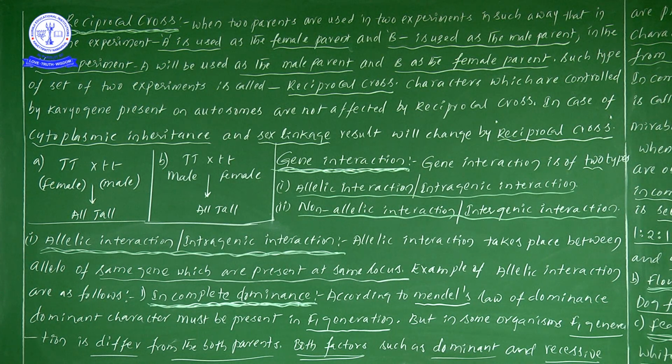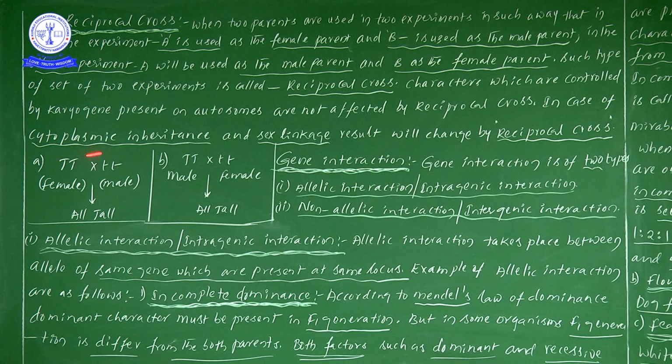Autosomes, allosomes, I think we have heard about them. Because of the reciprocal cross, there is no change in such characters; nothing will be changed. That is what we are learning now. Characters which are controlled by karyogene present on autosomes are not affected by reciprocal cross.